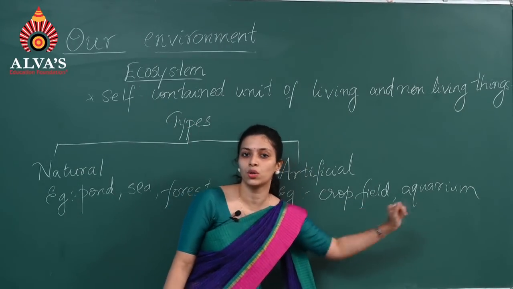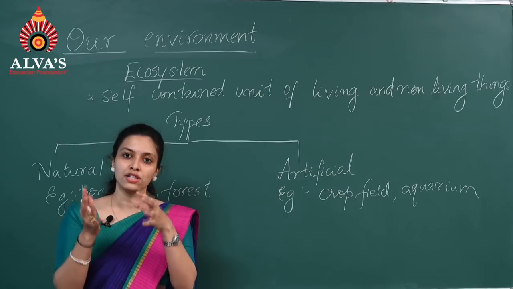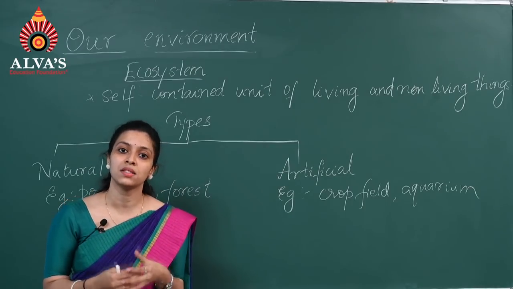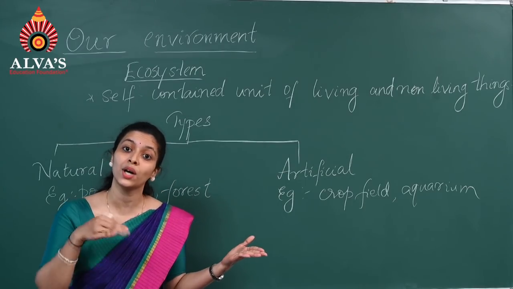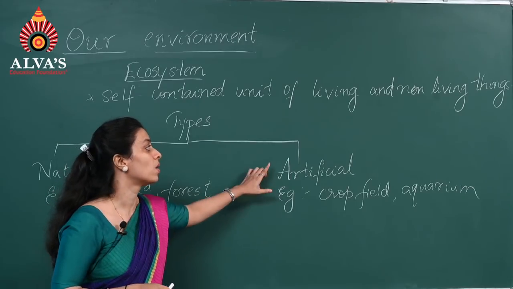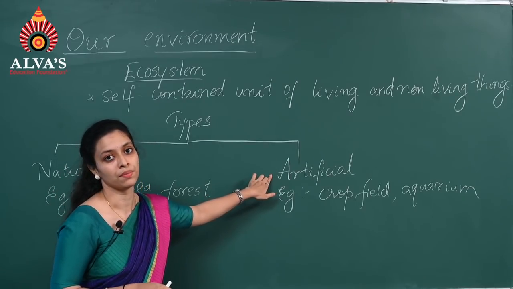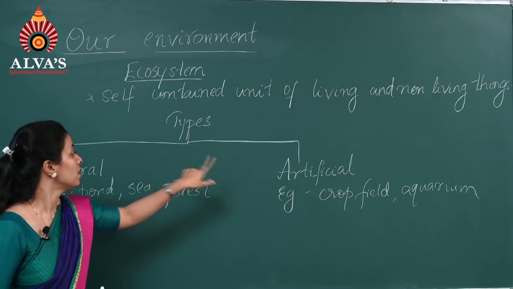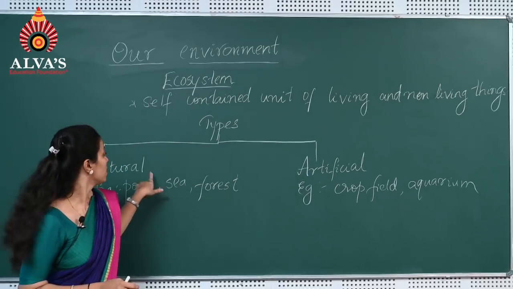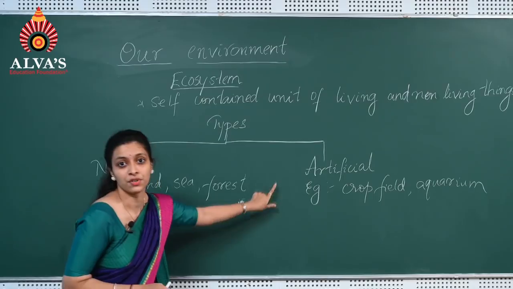You might have an aquarium at home, right? It includes all kinds of fishes, artificial plants, stones, etc. It's not natural. We create it. That is why it is called an artificial ecosystem. I hope you understood the types of ecosystem. One is natural and one more is artificial.